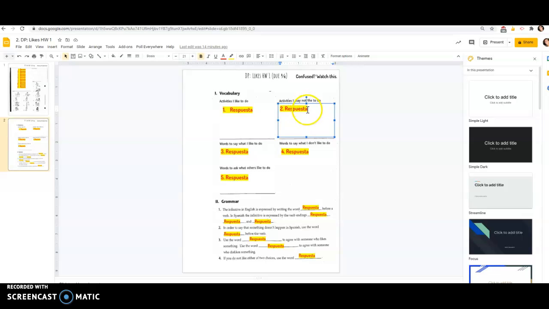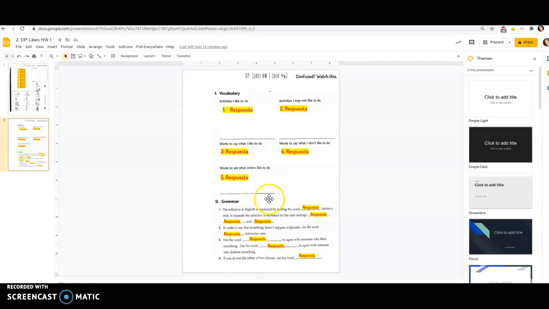So maybe you don't like to work or you don't like to exercise or go to school or something like that. And then down here is words to say what you like to do. So that is going to be the new list, the new notes page that we just filled in. You're going to use phrases from there. Over here, phrases that you would use to say what you don't like to do. So again, from that new notes page, and then words to ask what others like to do.